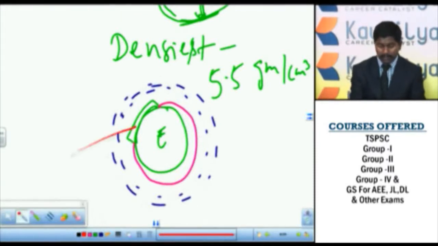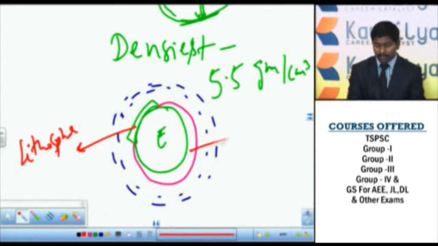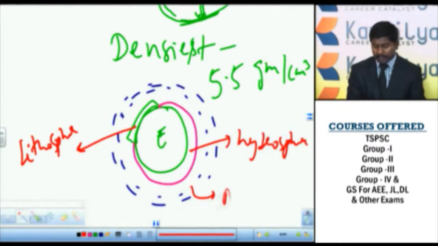This portion is called lithosphere. This portion which is composed of water is hydrosphere, and this portion which is composed of air is atmosphere. So these are the components of the earth, and these three components made this earth a biosphere. In the further topics we will discuss this earth as a biosphere or earth as a bioplanet.